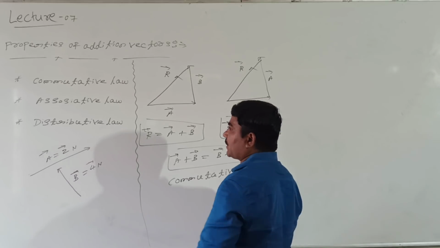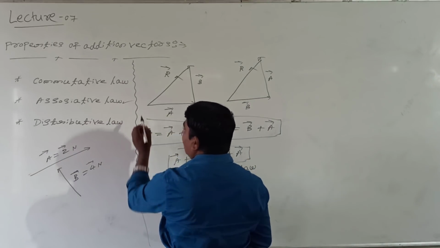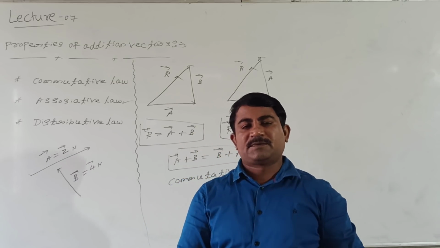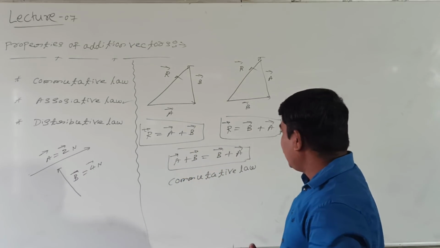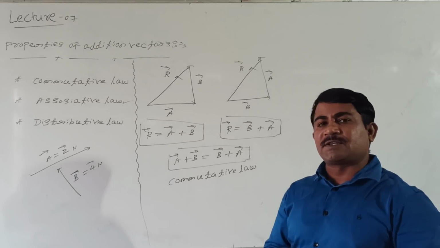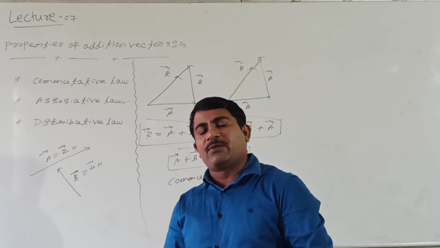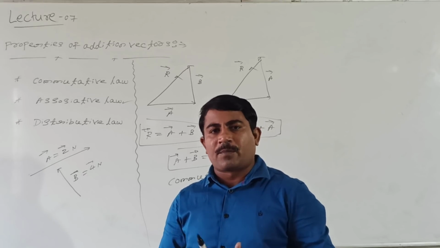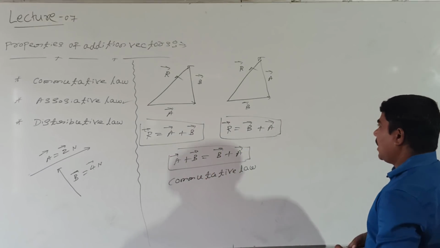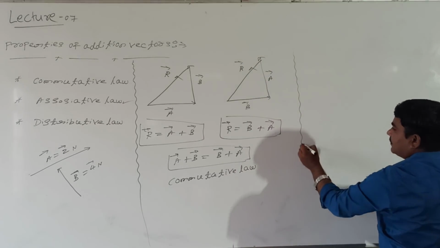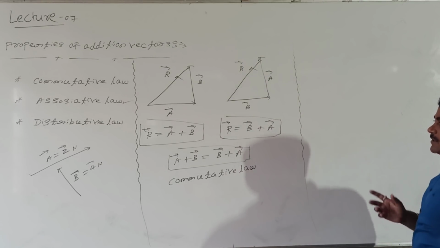Then finally, after this, let us take one more law, the associative law. What is meant by the associative law? Look at my students. I will take three vectors. How to add the three vectors? It is very important. Already we have said that more than two vectors can be added according to the polygon law of addition of vectors. To understand the associative law, I will take three vectors here.